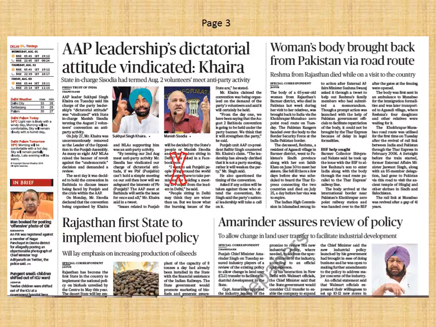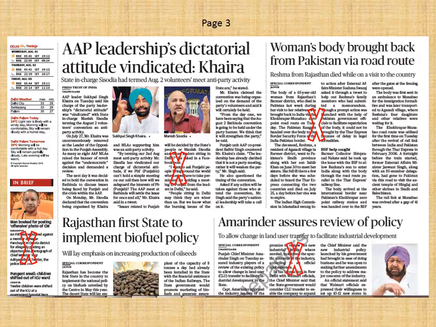So the first topic is AAP leadership dictatorial attitude vindicated. This is a political news. This won't be asked in the exam. You can skip this article. The second news is man booked for posting offensive photo of CM. This again can be skipped. Woman's body brought back from Pakistan via road route. Again, news focused on an individual. Won't be asked. You can skip it.